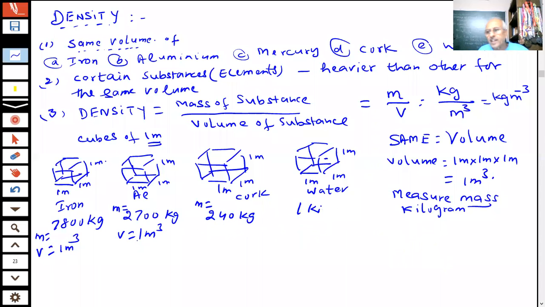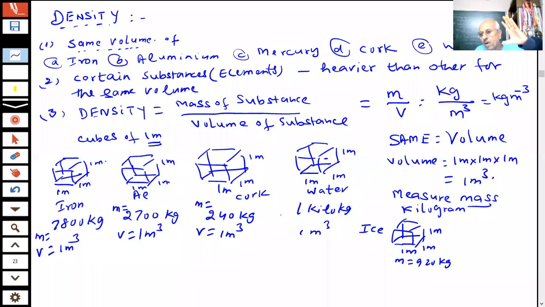Therefore, students, if I take the same volume of different substances, are their masses the same or different? Tell me. I am taking the same volume, 1 meter cube, of different substances. Their masses are coming to be different.